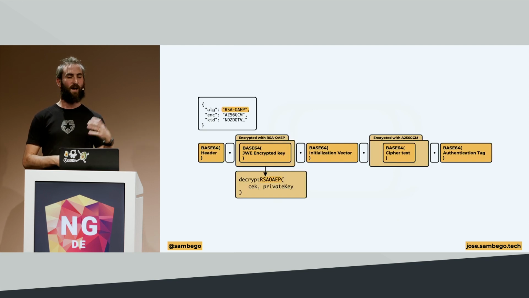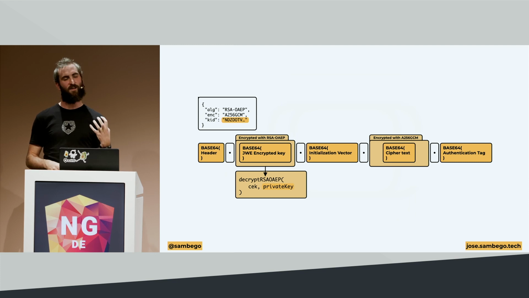So we're going to look in our header. We need the RSA-OAEP algorithm in this case. We're going to take a library that knows how to deal with that algorithm, together with the content encryption key, which is that second part, and the private key of which we find the ID in the header as well. And if we input all of the correct things, we would get a decrypted content encryption key. This is just a password, a shared secret, something that you can compare to that.